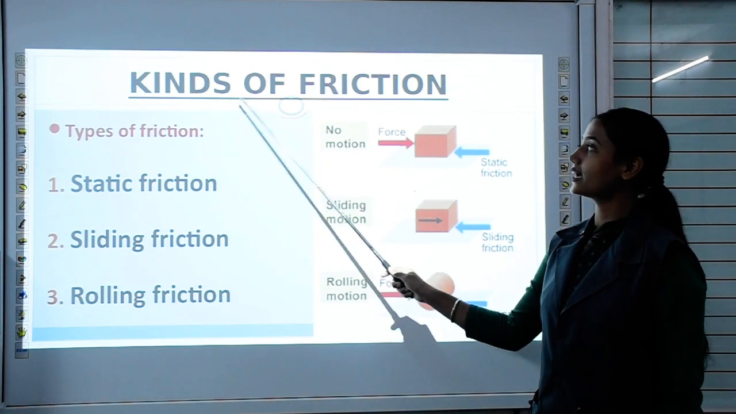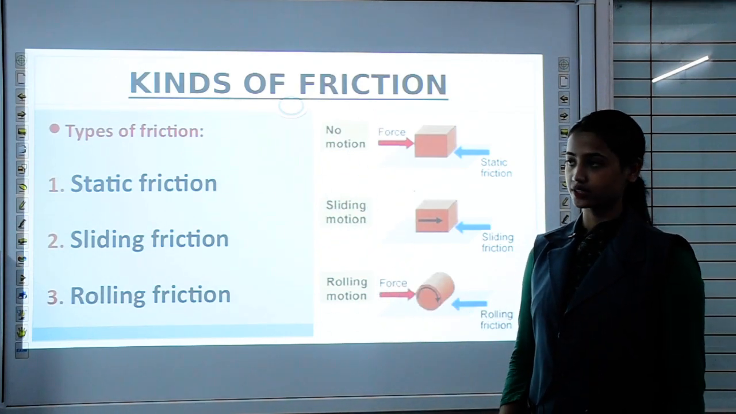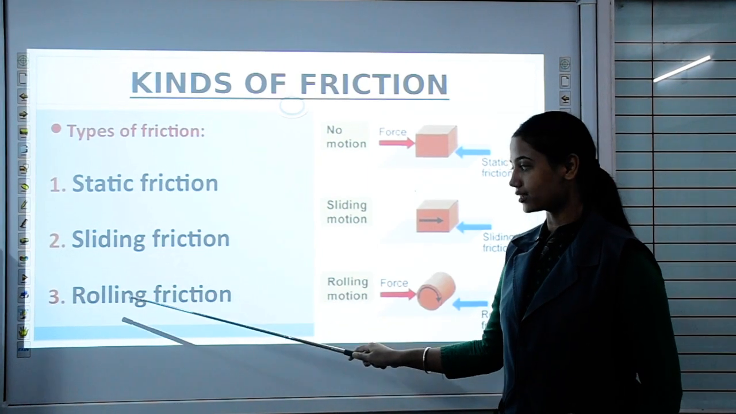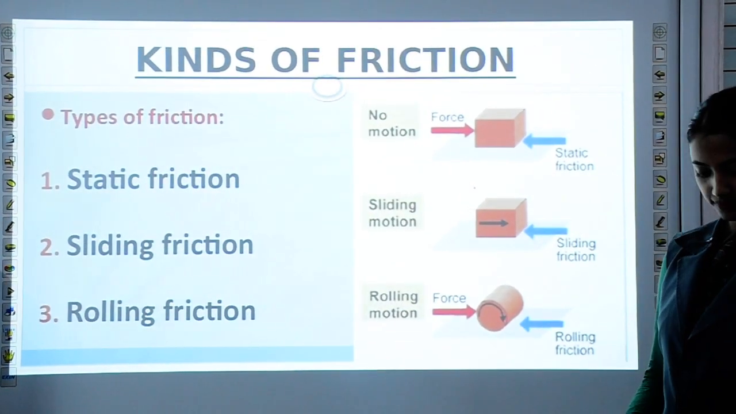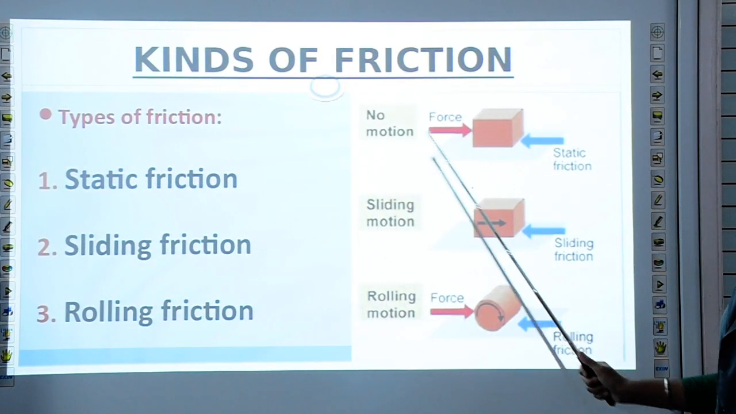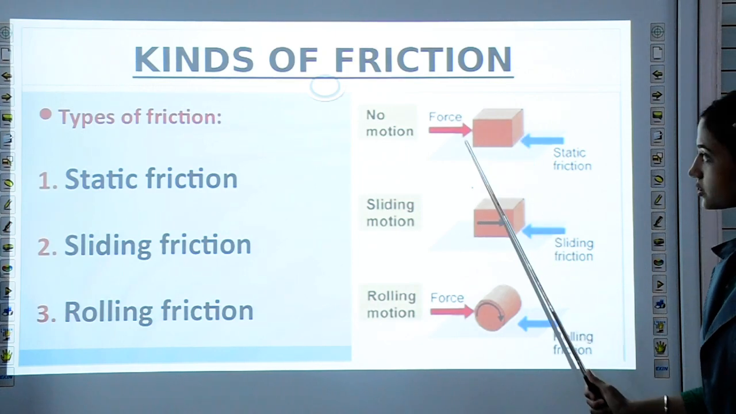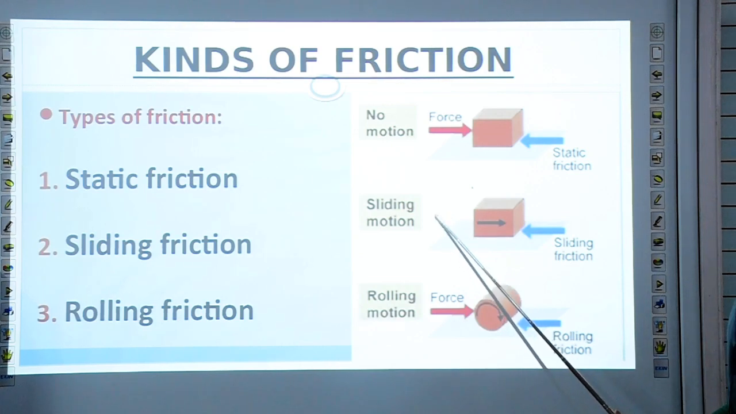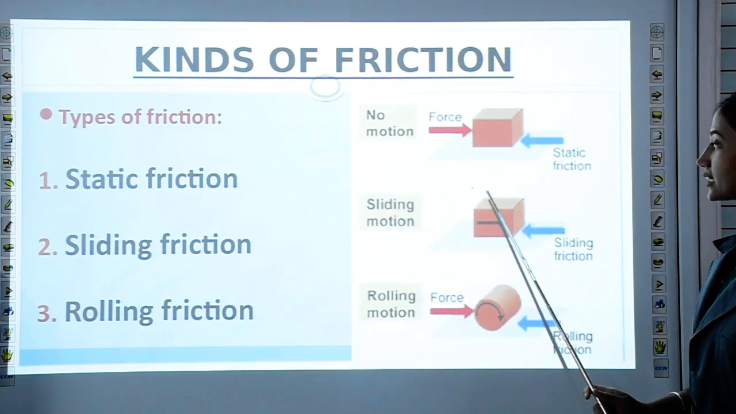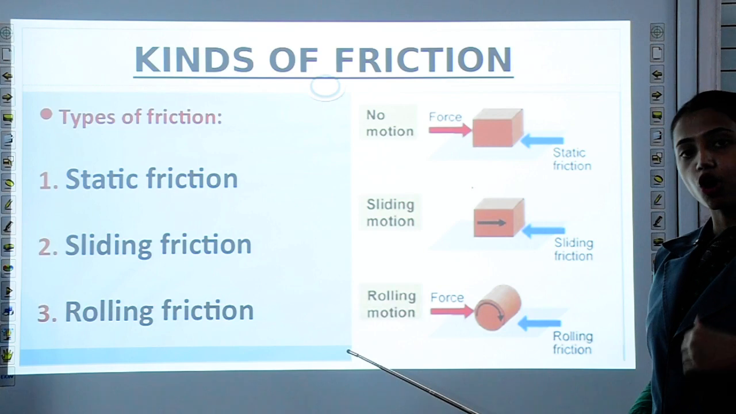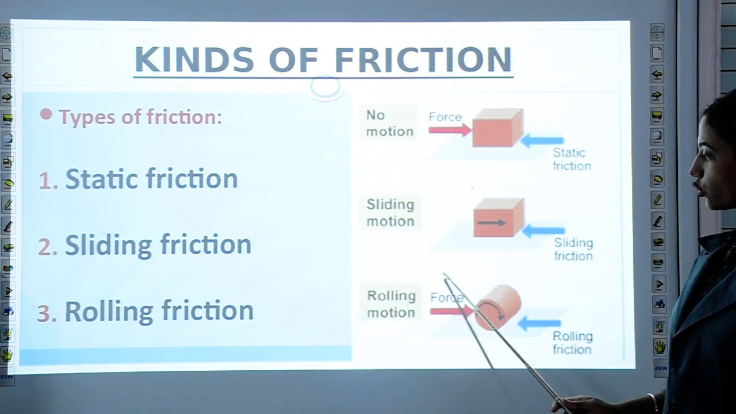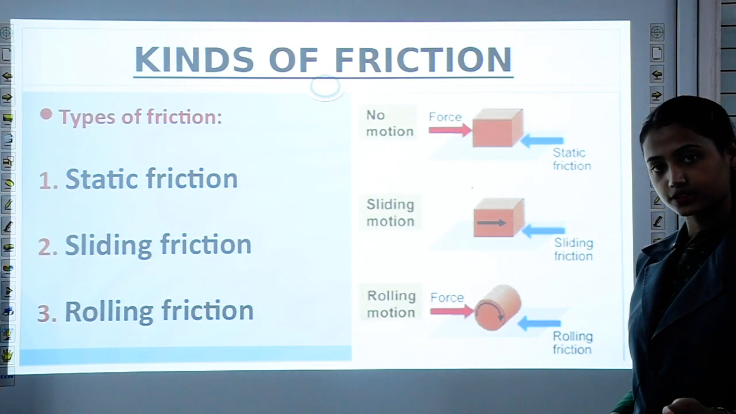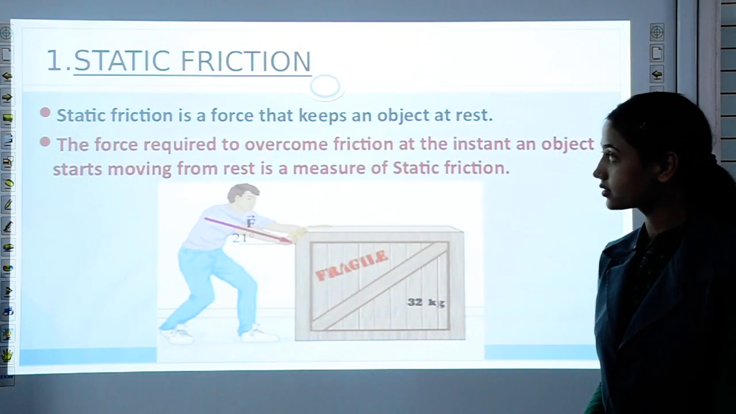Now let's talk about kinds of friction, means types of friction. There are three types of friction: static friction, sliding friction and rolling friction. Static friction means when no motion is there, means this object is at rest. Sliding friction is when this object is already in motion, means it is already moving. And rolling friction is when the object rolls over another surface, that is rolling friction.